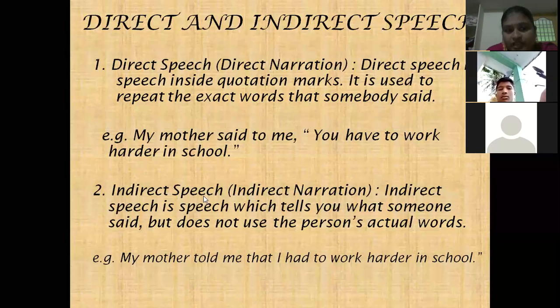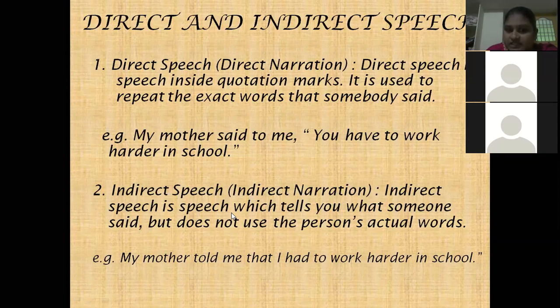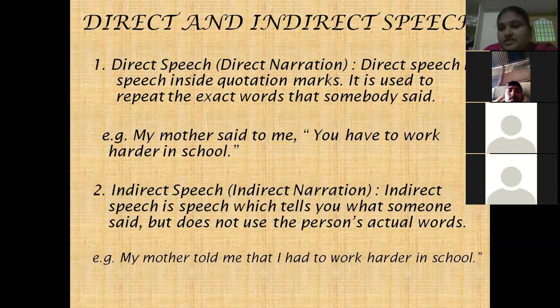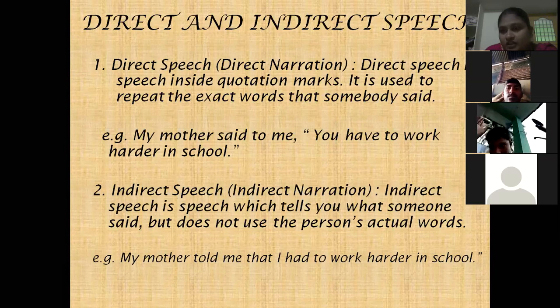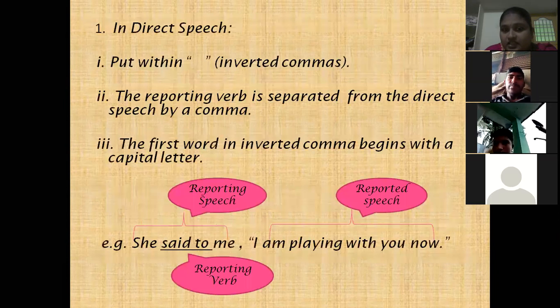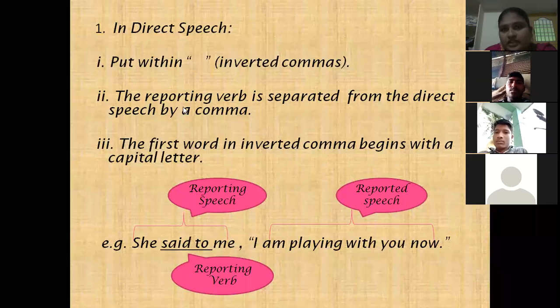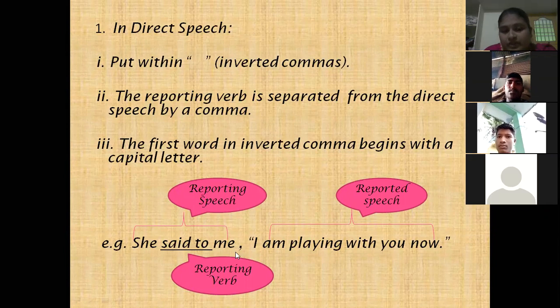And next, coming to the indirect speech. Indirect speech is speech which tells you what someone said but doesn't use the person's actual words. Here we are changing. There will be some changes within the inverted commas. Let me see how direct speech will be. Direct speech is having two parts. The first part, the main part, is in the quotation marks.